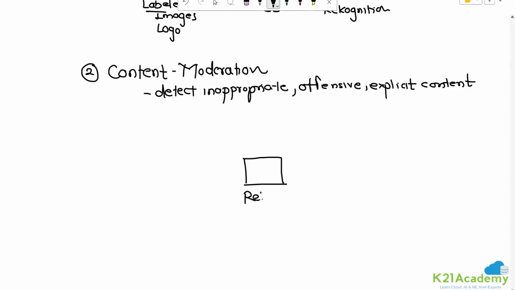Okay, so how it can work is, the very first thing is you'll have to tell Rekognition what is offensive and what is not. So again, the same thing like we did earlier, label data. With this image, it is considered offensive; this image is not.